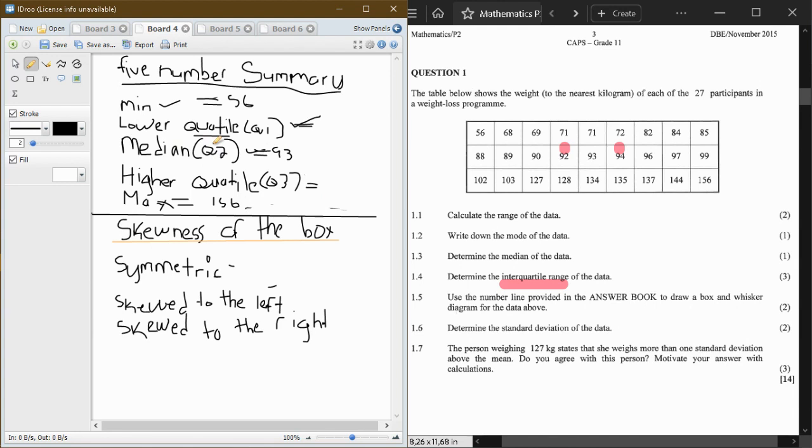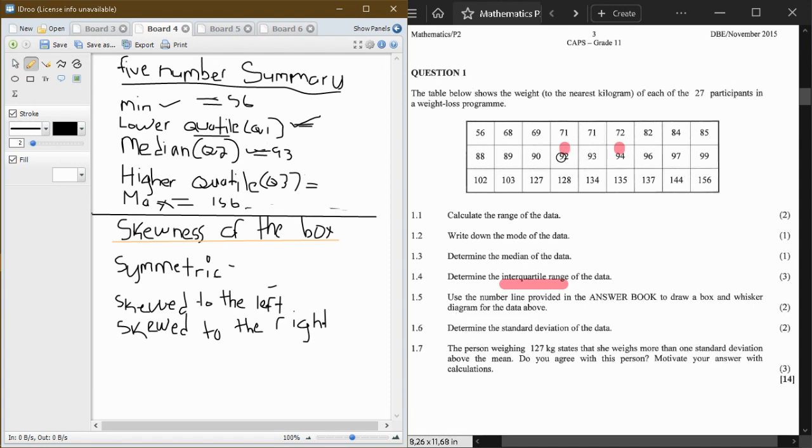Okay. And then now, the way we got our median, in order to find our lower quartile, we're going to use the very same step. What do I mean? In order to find our lower quartile, we are now going to look from 93 going down, right? We are looking for the middle number from 93 going down.